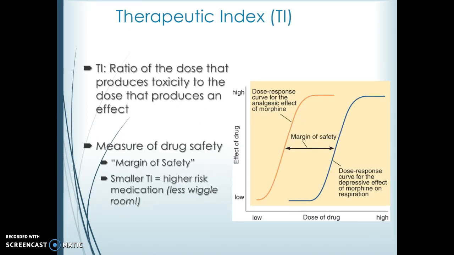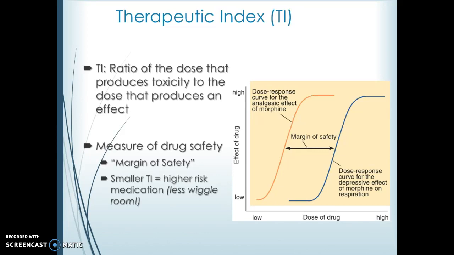We also want to think about the therapeutic index of a drug. So if you give more and more of a drug, that's not always a better thing, right? So what a therapeutic index does is it actually looks at the ratio of the amount of drug that produces toxicity compared with the amount of drug that produces an effect. So most drugs have what we consider a wide therapeutic index. That is, the amount of drug to work is significantly lower than the amount of drug required for it to be toxic or dangerous for a patient, or at least from an overdose perspective.